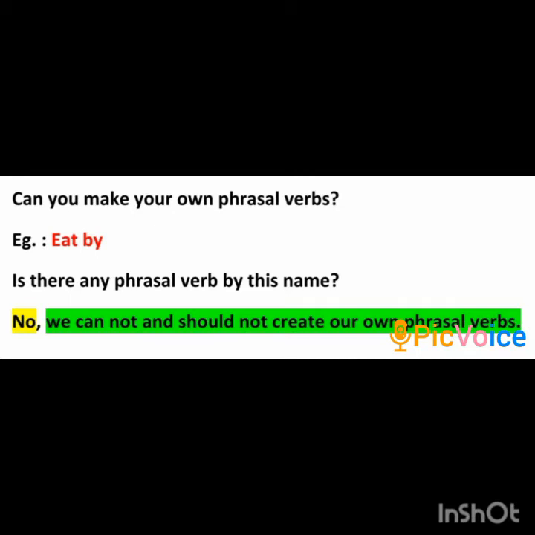Now, why do we use these phrasal verbs? We use phrasal verbs basically in the spoken language to bring beauty to the language and also make the sentence easily understandable. As non-native speakers, we don't generally do that, but the native speakers do use these phrasal verbs while they are speaking.